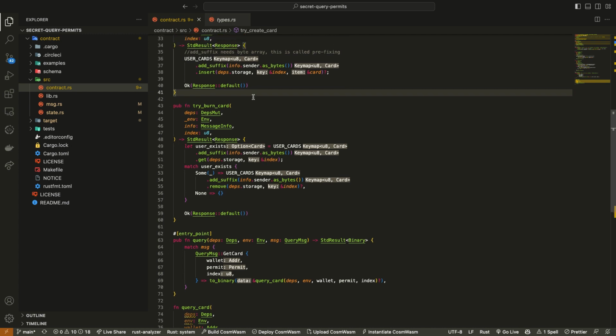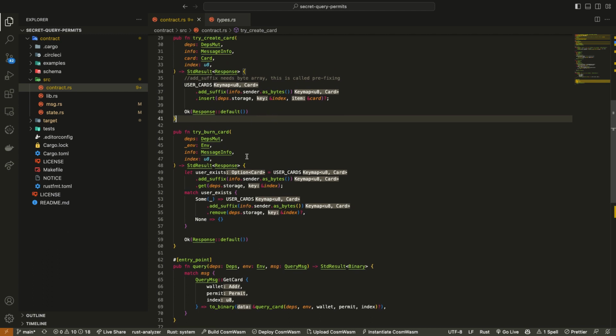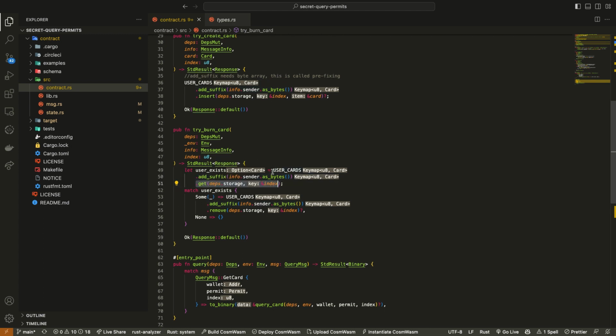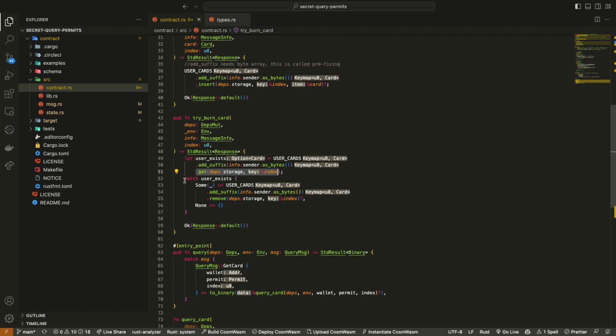And then we have this burn card function, which is basically doing the same thing. One other thing to note with this is that we have this get method that is specific to Secret Network Toolkit. So it's just saying if the user exists, so if this card exists, it accesses the user wallet again. If this person has stored a card, then we retrieve the card at that index using this get method, which is specific. And then if this user exists, we use this match statement that says remove, that's again specific to Secret Network, remove the card at that index. Otherwise, do nothing.